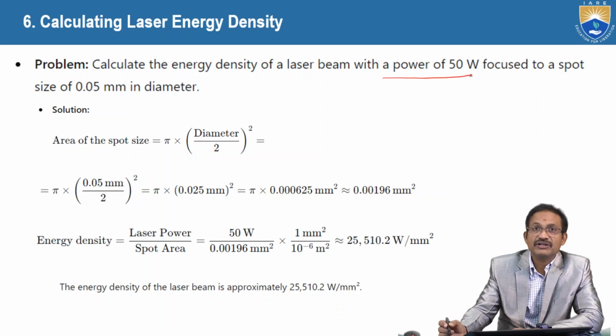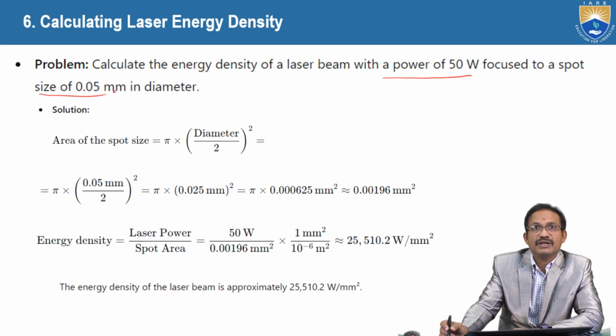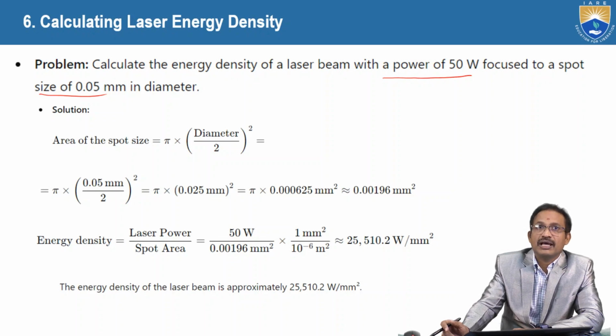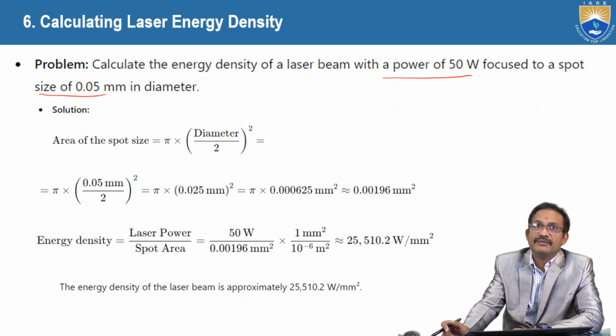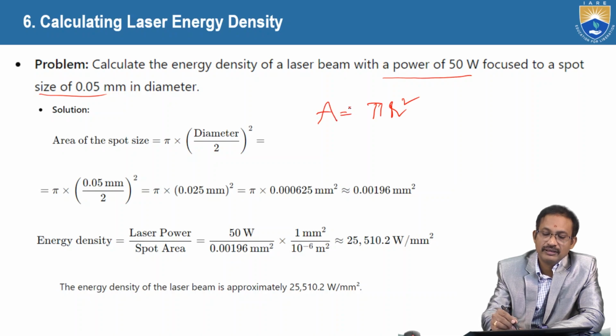Power is given as 50 watts, and spot size is given as 0.05 millimeters in diameter. Now we have to calculate the area of the spot size first. In order to find the area, pi r square, or pi d by 2 square.